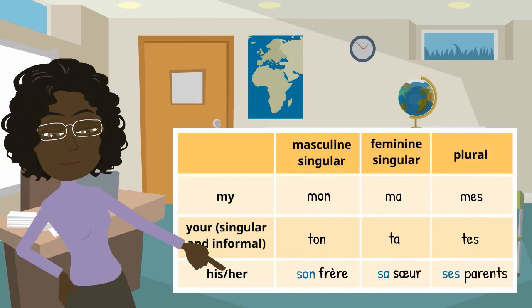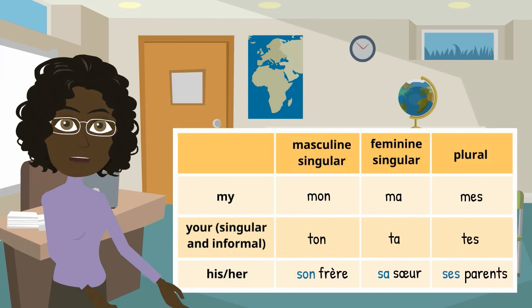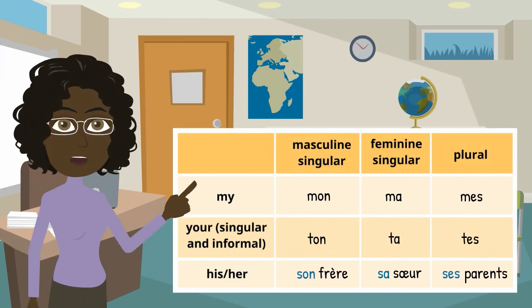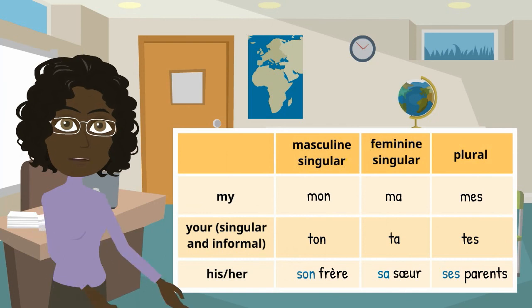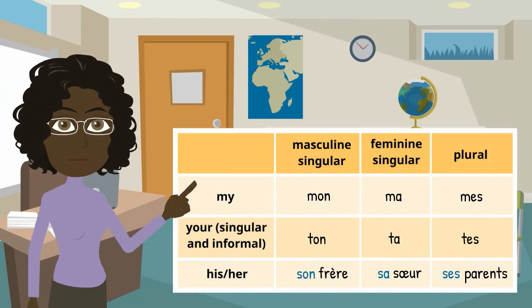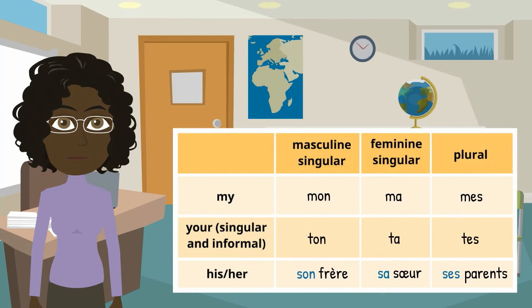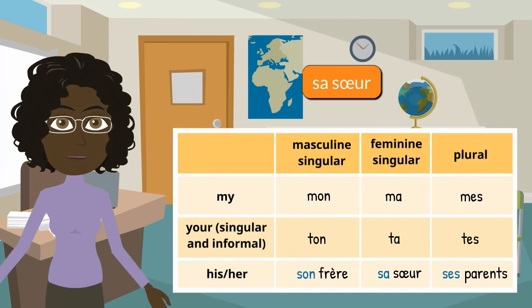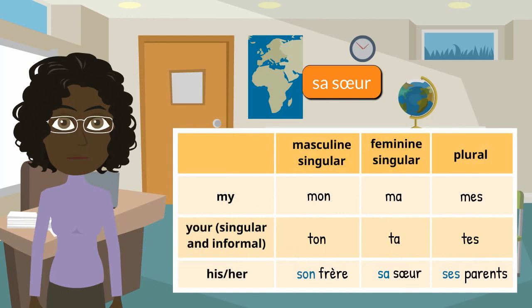Well done. What is unique about selecting which possessive adjective to use for each family member in French is that you must consider the gender and number of the person. For example, if I say sa sœur, I use sa because sœur is feminine and singular.